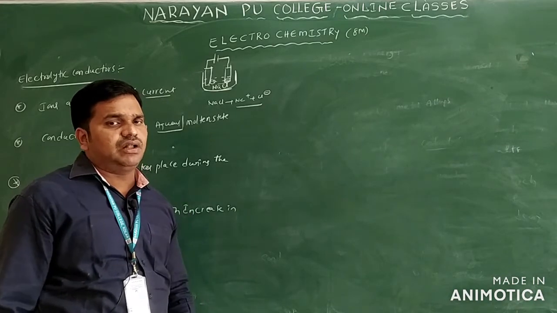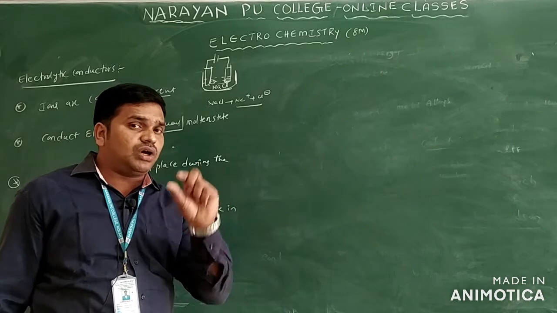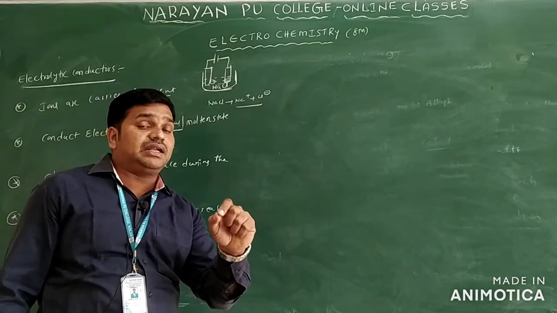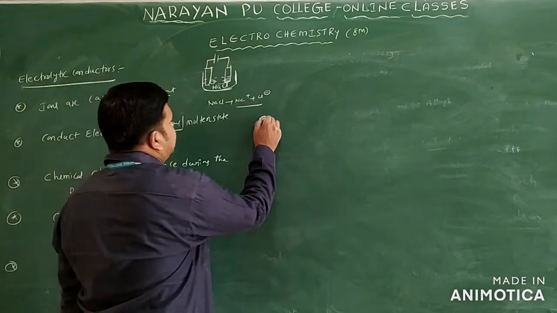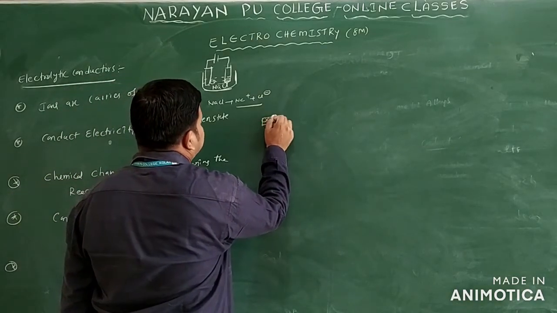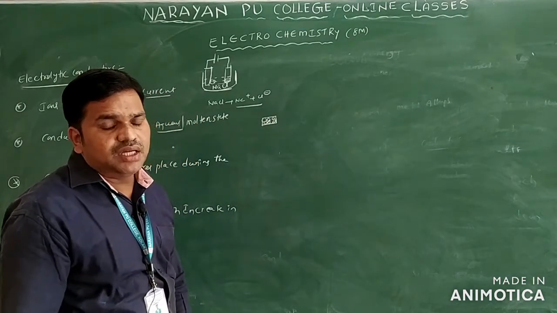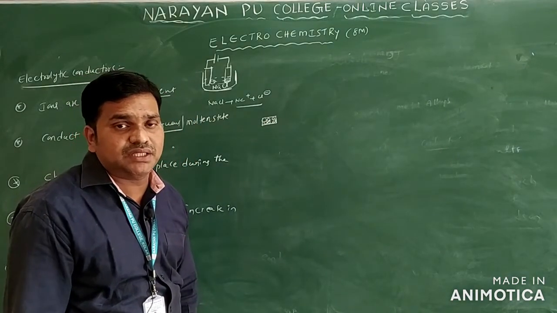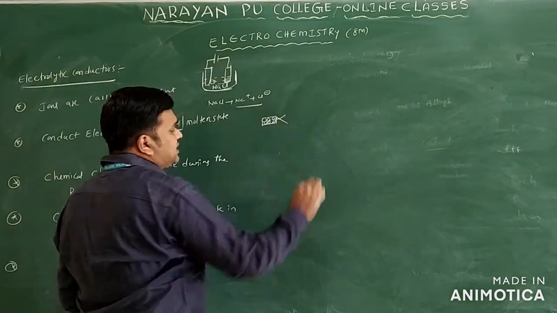But in the solid state it does not conduct electricity, because there is no free movement of ions. If we take an NaCl crystal, the particles are very close to each other and there is no dissociation of Na+ and Cl-. In the solid state it does not act as a conductor.